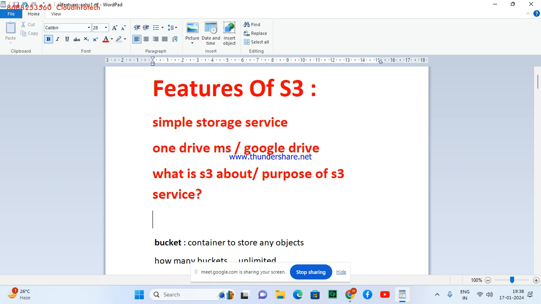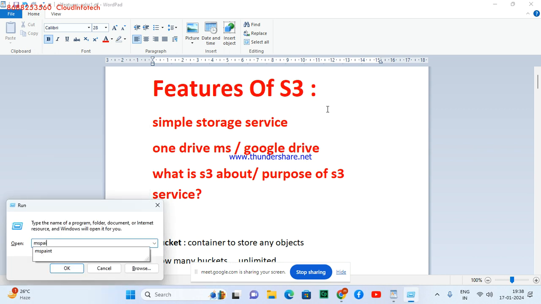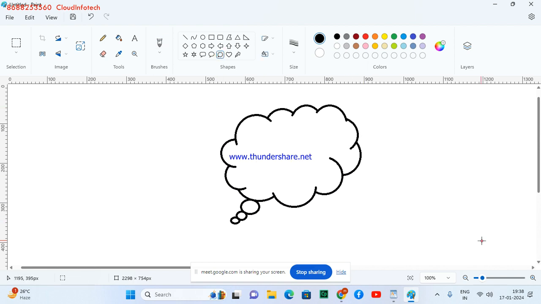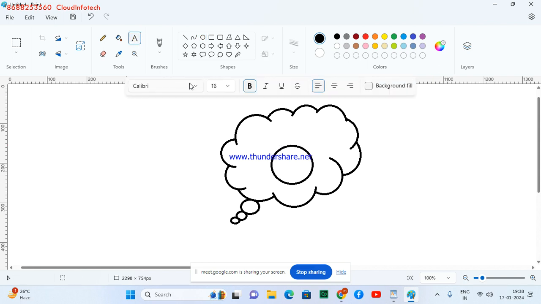Now, understand this concept. Let's understand it with a diagram. S3 does not come under your VPC. It is a separate, individual service, which is not a private storage, it's a public storage.